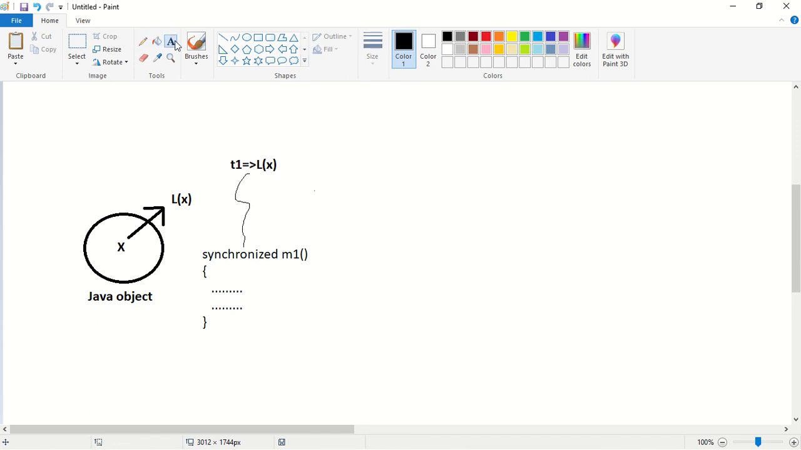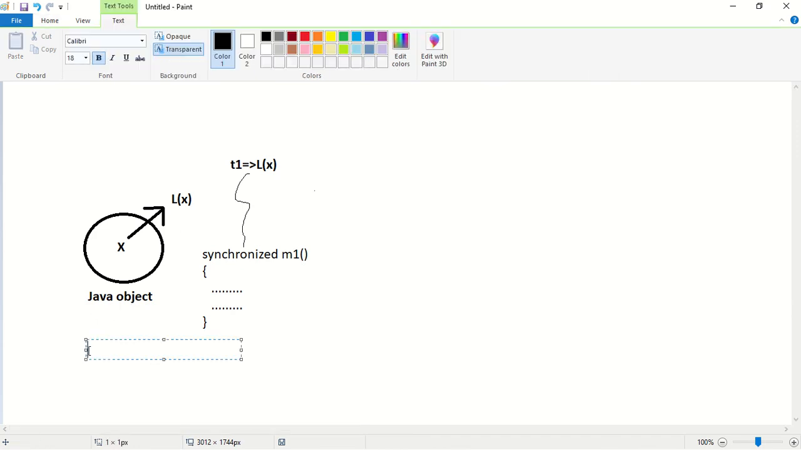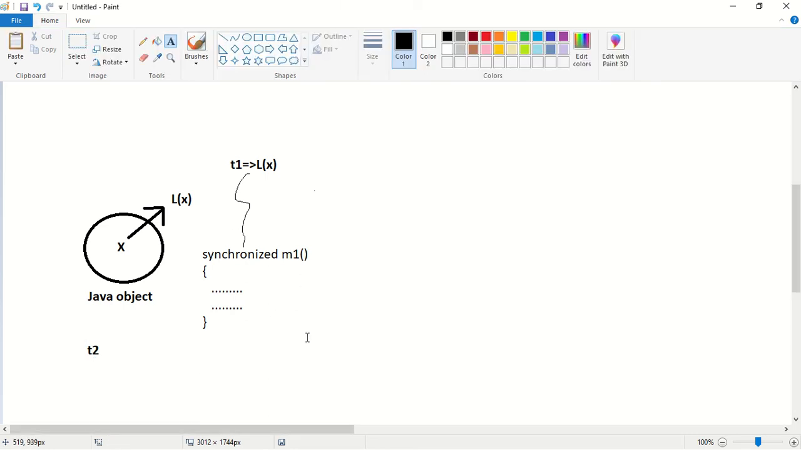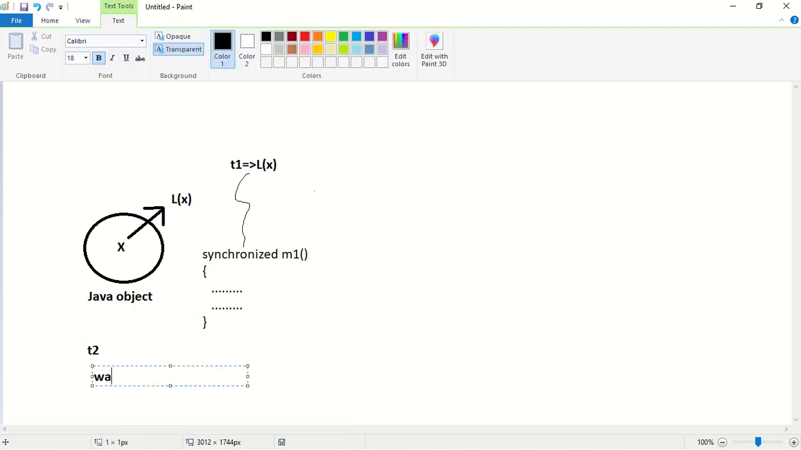Assume that after some time T2 came. T2 thread also wants to execute this synchronized method. To execute a synchronized method, we require a lock of this object. Now currently, who has the lock of this object? Currently, the lock is with T1 thread. So what should the T2 thread do? T2 has to wait until T1 releases the lock.